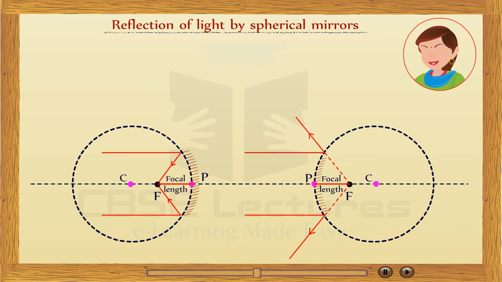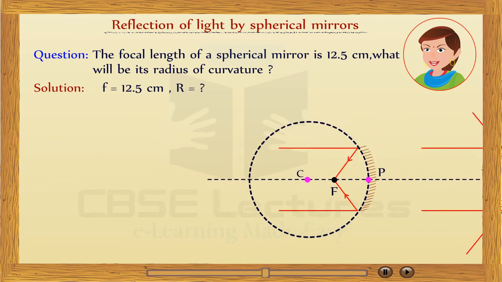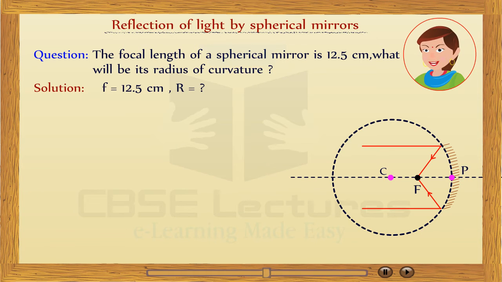Relationship between radius of curvature and focal length. Radius of curvature is twice the focal length. R is equal to 2f, or f is equal to R upon 2. Now tell me, students, if the focal length of a spherical mirror is 12.5 cm, what will be its radius of curvature? Solution. Focal length f is equal to 12.5 cm. Radius of curvature R is 2f, that is 2 into 12.5, which is 25 cm.